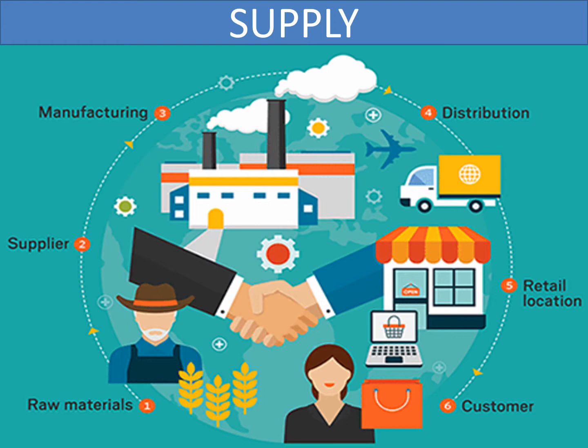In your business studies, you understand when the raw materials go to the supplier, it gets manufactured and then distributed and ultimately reaches the retail location and then the customer. In a similar way, we are going to study in economics, but we are only going to study the concept between the price of the good and the quantity supplied. Let's have a look over it.